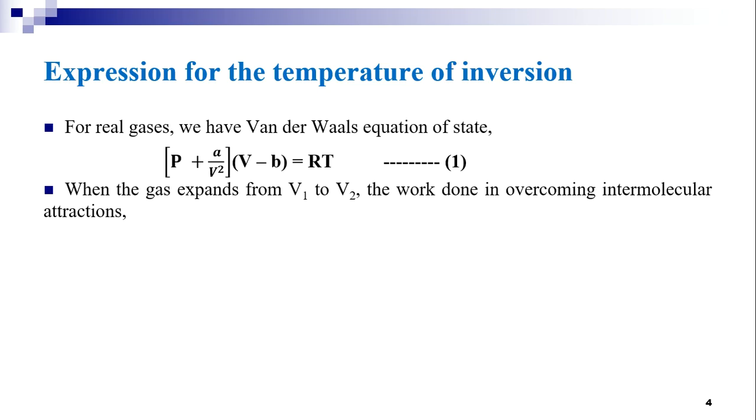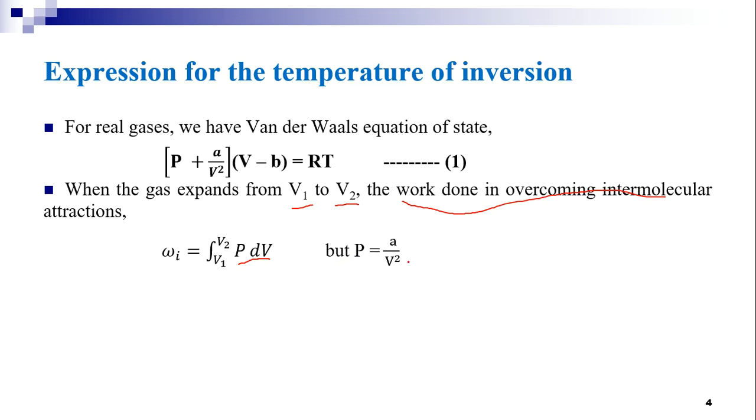When a gas expands from the initial volume V1 to the final volume V2, the work done in overcoming intermolecular attractions will be given by omega I is equal to the integration from V1 to V2 of P dV, where P is equal to A by V square.